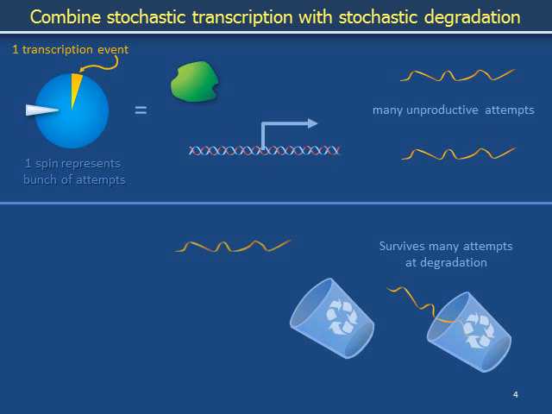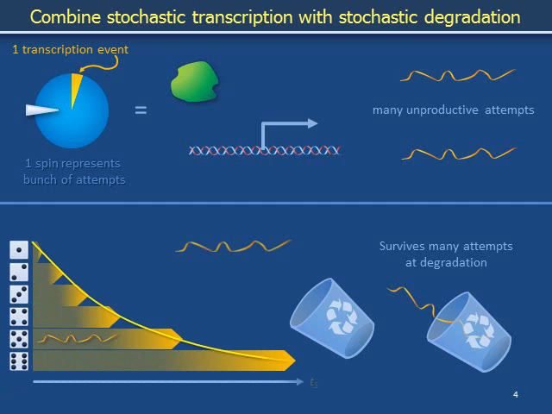The number of collisions that must take place, and thus the duration of time that must elapse before a particular strand is degraded, is not necessarily the same as the lifetime, measured from transcription to degradation, of any other strand.